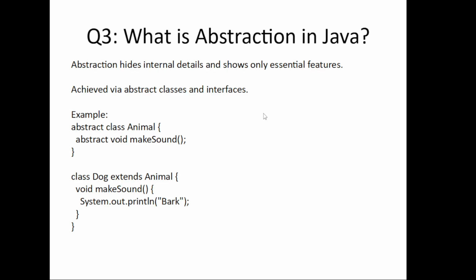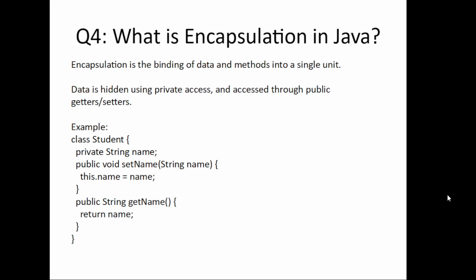Moving forward. Fourth question is, what is encapsulation in Java? Encapsulation is about protecting data. You make fields private and expose them through public getters and setters. For example, we have this Student class here, which might have a private field name, but you access it using getName and using setName. So getName is the getter method here, which is used to get the value, and setName is the setter method, which is used to set the value.